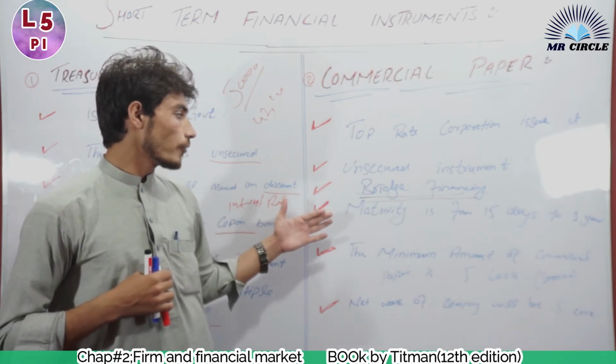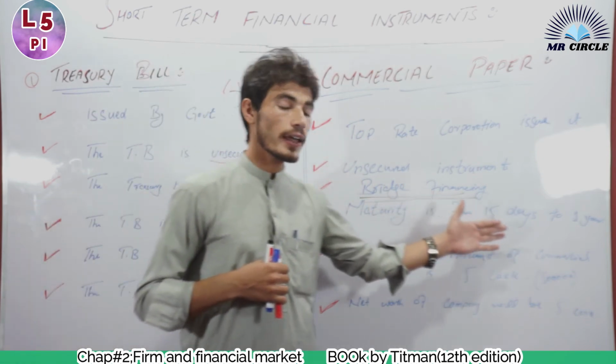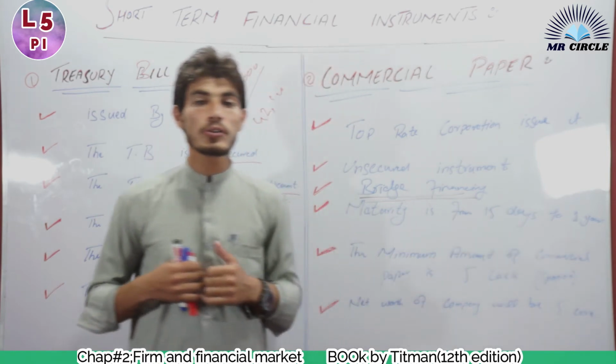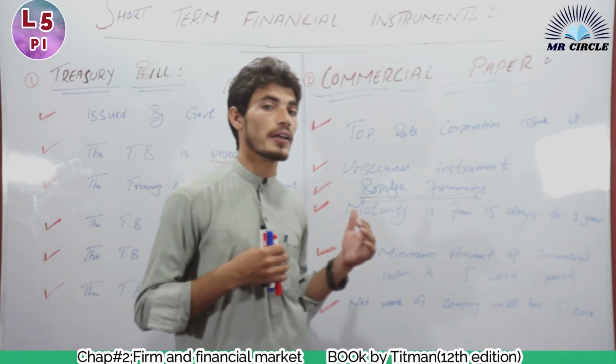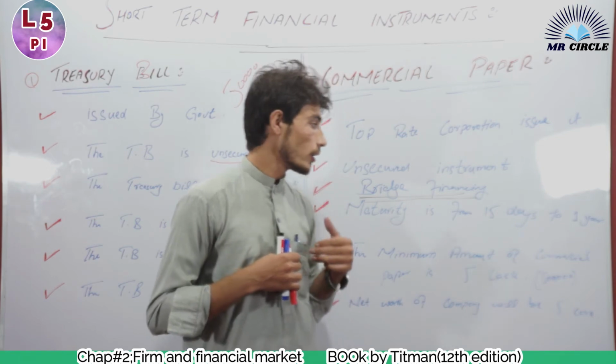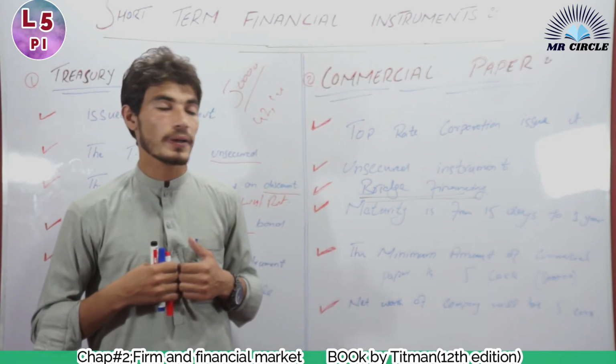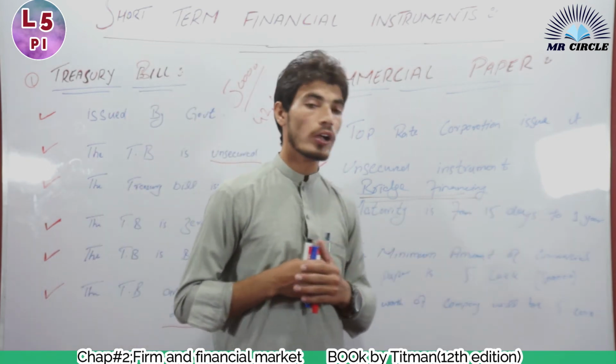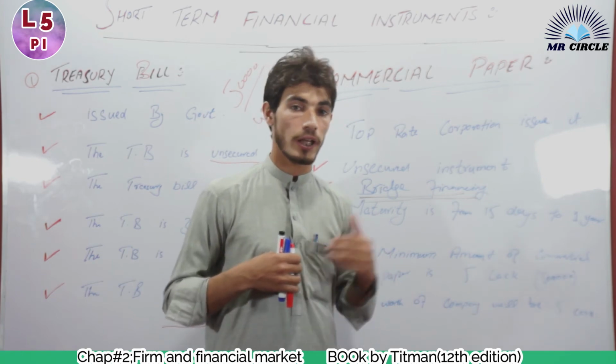The maturity of a commercial paper is 15 days to 1 year. The minimum duration for a commercial paper is 15 days, while the maximum duration is 1 year. You cannot exceed 1 year in a commercial paper.